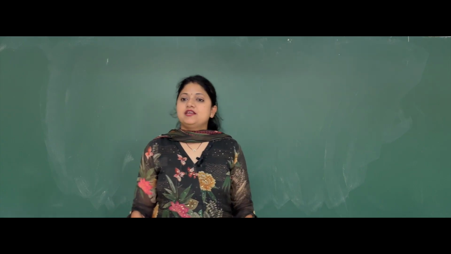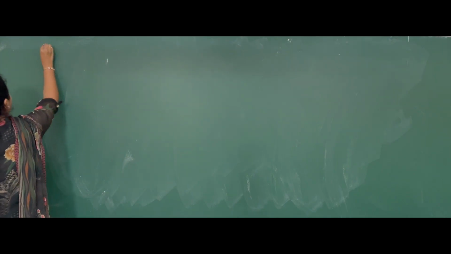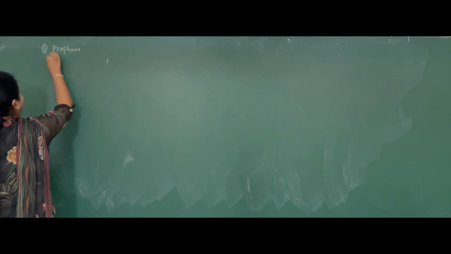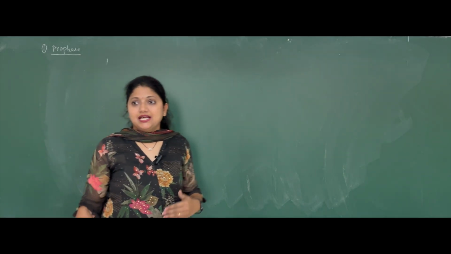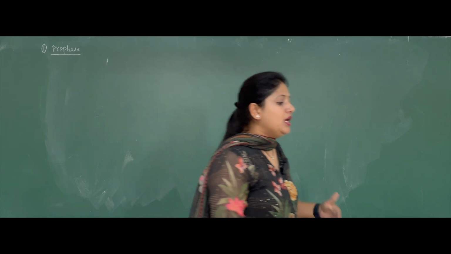Mitosis is divided into four phases. The first phase of mitosis is prophase. Prophase is divided into two subphases, that is the early prophase and the late prophase.